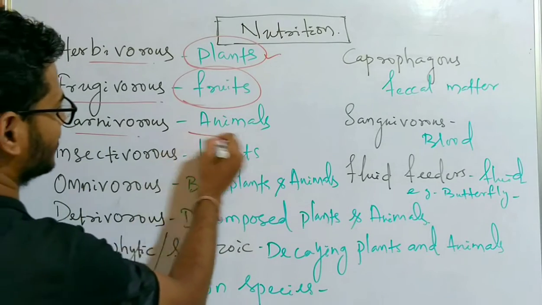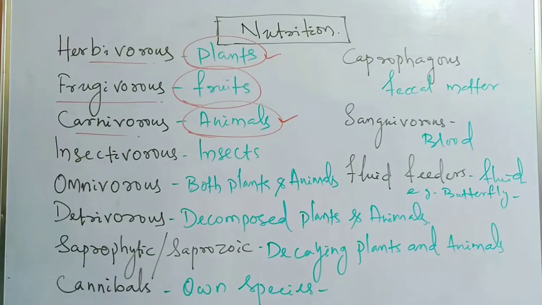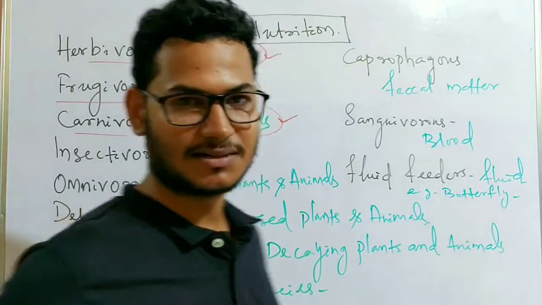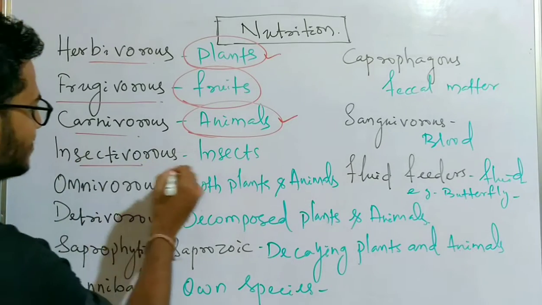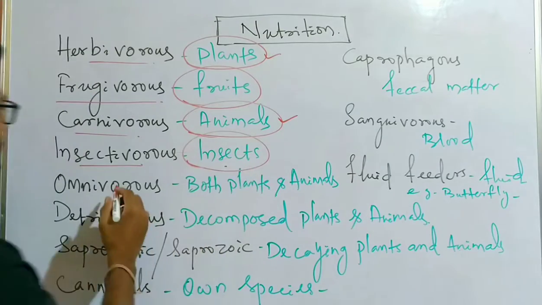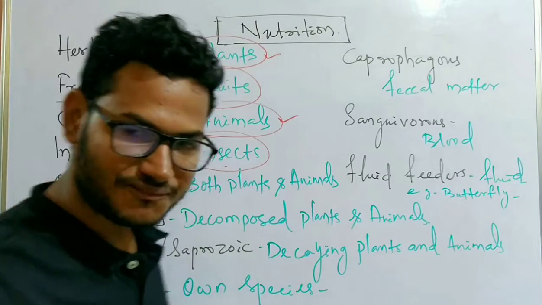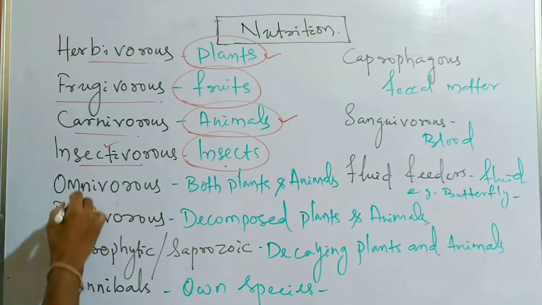Carnivores, we know different types of animals. When they feed on animals, they are called carnivores. When the food is insects, the organisms who feed on insects are known as insectivores.